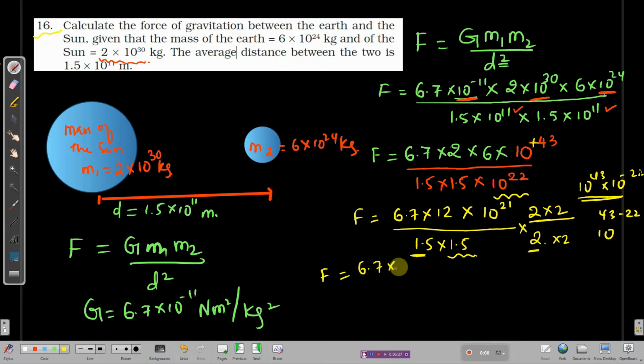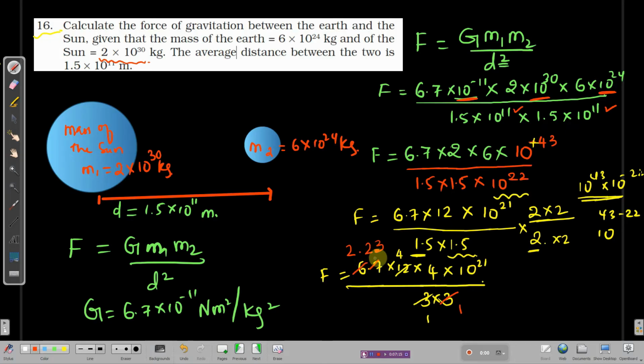6.7 as it is, 12 as it is, two 2s are 4, 10 power 21 remaining. In the denominator, 1.5 into 2 is 3, and again 1.5 into 2 is 3. Now this is a whole number and can easily be calculated, right? Now I can cancel it. 3 1s are 3, 3 4s are 12. Let me use another color. We can further cancel it like this. 3 1s are 3, 3 2s are 6, 3 2s are 6, right? What is the value remaining? 1. 3 3s are 9, 3 3s are 9. It will just continue this way.